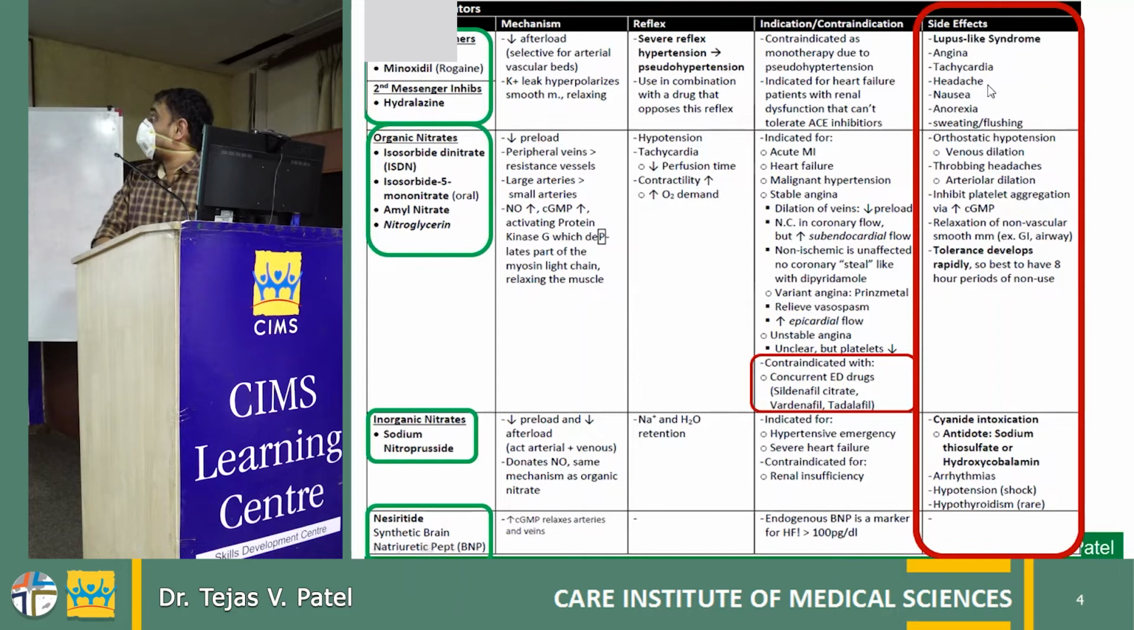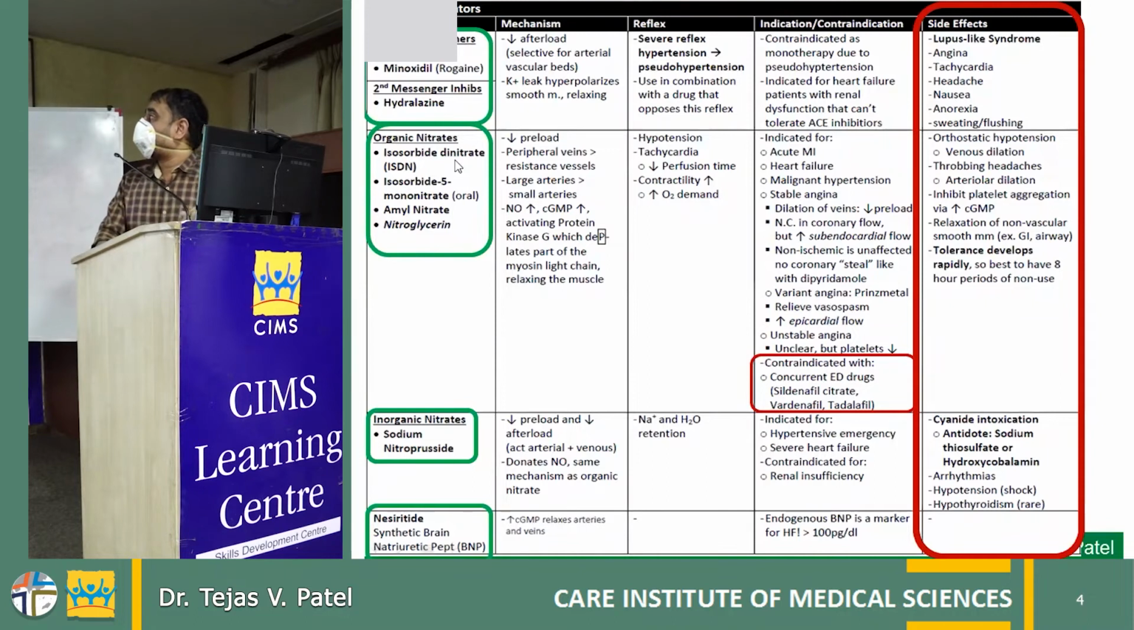Angina, tachycardia, headache, nausea, flushing, sweating, all these symptoms are because of the peripheral vasodilation, because these are powerful vasodilators. These are the potassium channel openers. So these side effects are very common with this molecule, and this is a powerful antihypertensive also.